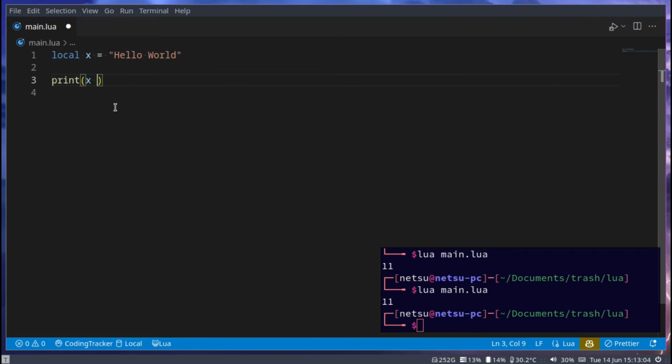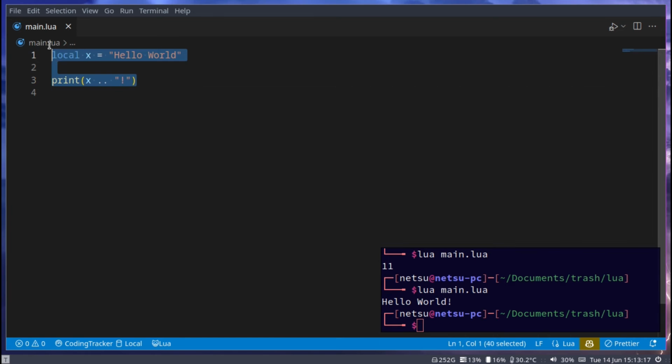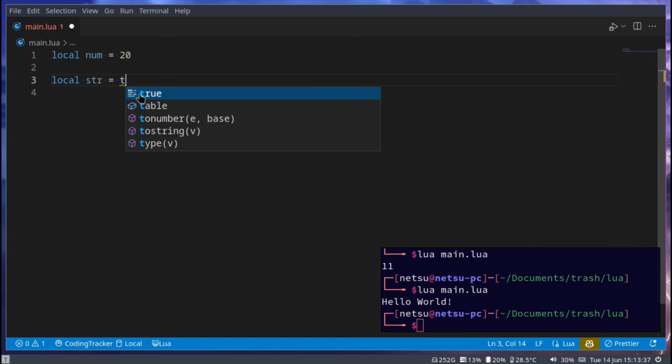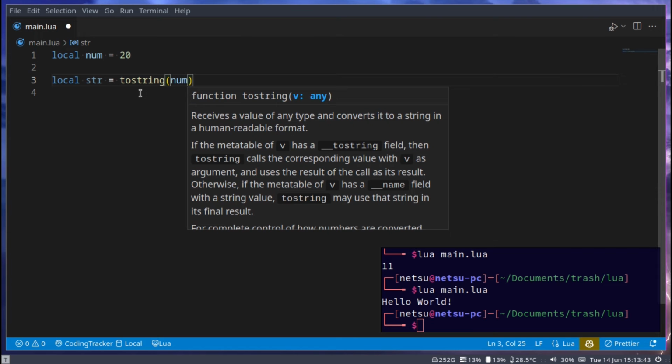And of course, for concatenation, you can just say 2 dots and then what you want to add. Let's say an exclamation mark, and now there will be an exclamation mark. Let's say you maybe have a number, so local num is equal to 20, and you want to convert this number into a string, a piece of text, because there is a difference between numbers and strings. Well, to do that, it's fairly simple. Let's say local str is equal to tostring, and this will convert this num to a string.